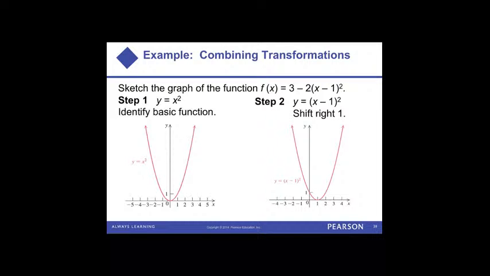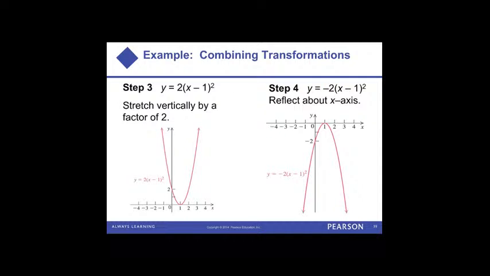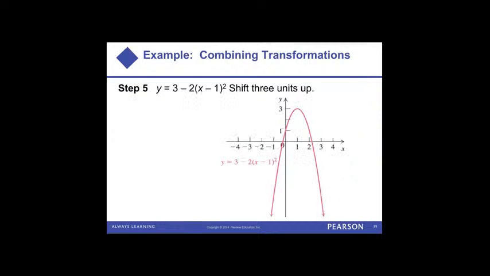The next one is we stretch vertically by a factor of 2, right? You see it here. Stretch vertically by a factor of 2. So basically the x values stay the same, but we multiply all the y values by 2. Then after the 2, we multiply the outside by a negative. So that flipped it vertically over the x-axis. So instead of opening up, now it's opening down. Okay. The last thing we did was we added 3 on the outside of our basic function. So that shifted the final graph up by 3. And we have this. Okay.